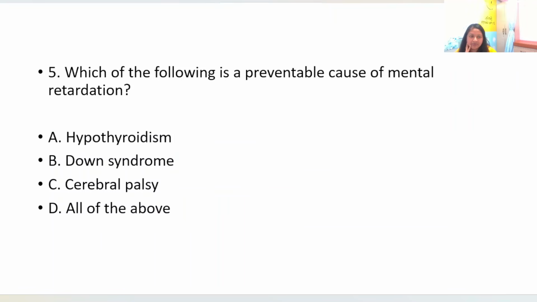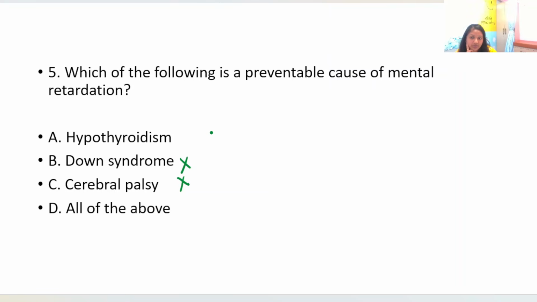Which of the following is a preventable cause of mental retardation? Your options are hypothyroidism, Down syndrome, cerebral palsy, and all of the above. So Down syndrome and cerebral palsy, for Down syndrome prenatal counseling is available, but it is not completely preventable. Cerebral palsy, no, you cannot prevent all the causes of cerebral palsy.